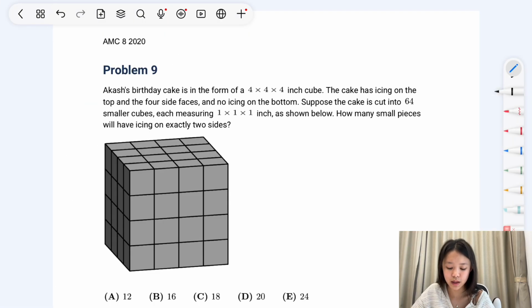Problem 9. On Akash's birthday, he is given a 4 times 4 times 4 inch cube. The cake has icing on the top and the 4 side faces, and no icing on the bottom. Suppose the cake is cut into 64 smaller cubes. How many pieces will have icing on exactly 2 sides?